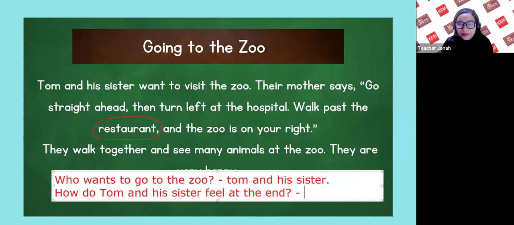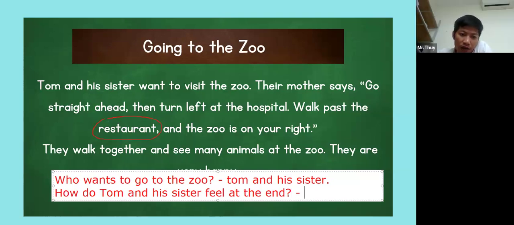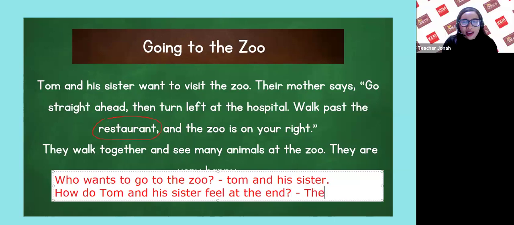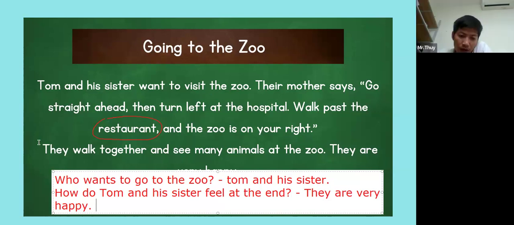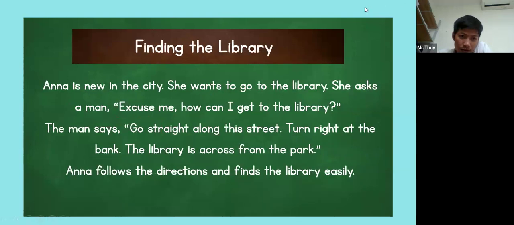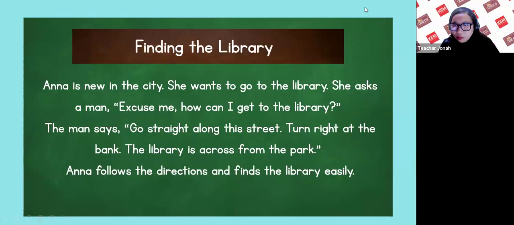Okay, they are very happy. So very good, Mr. Twe and Mary, very good. Kim Thủy, come back here. Okay, your turn, Kim Twe.